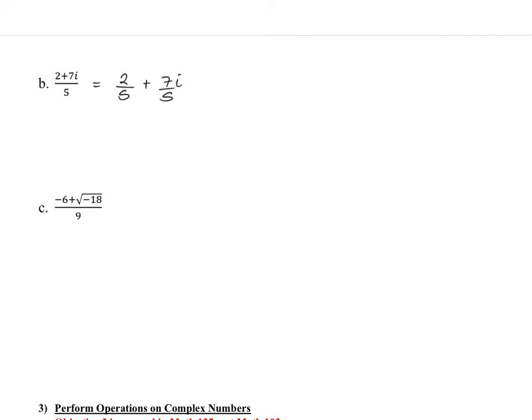Well, let's think back the opposite direction. If you started out with 2 over 5 plus 7i over 5, to add fractions you need the same denominator. So you would keep the denominator 5 and add the top, 2 plus 7i. Yep, that's okay. So we sort of decomposed this fraction. And when we do that, we get the regular number part and the complex number part separate. So this is in a plus bi form.